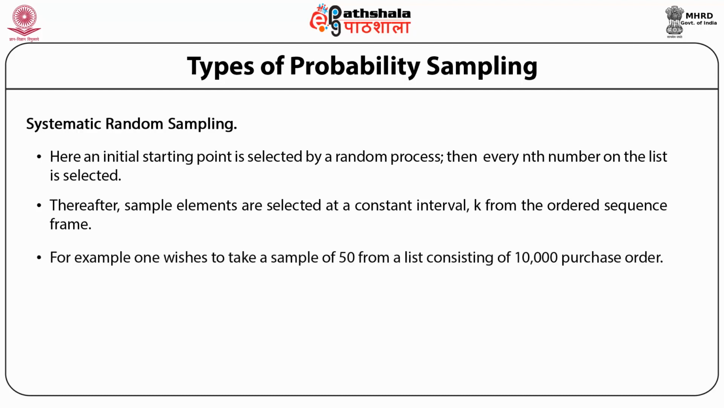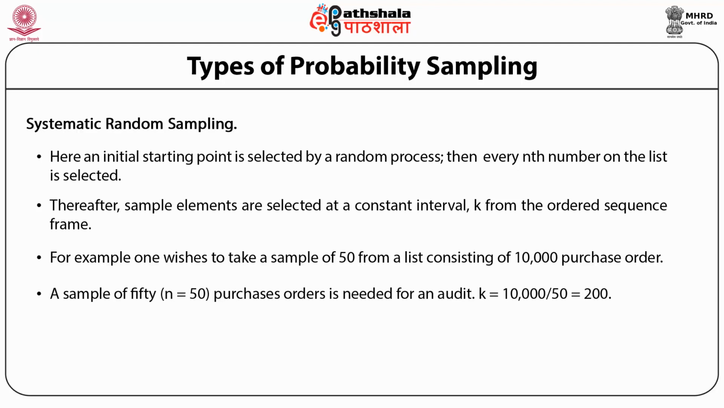For example, one wishes to take a sample of 50 from a list consisting of 10,000 purchase orders. Purchase orders for the previous fiscal year are serialized 1 to 10,000, that is, capital N equals 10,000. A sample of 50, small n equals 50, purchase orders is needed for an audit. Small k equals 10,000 divided by 50, which equals 200.